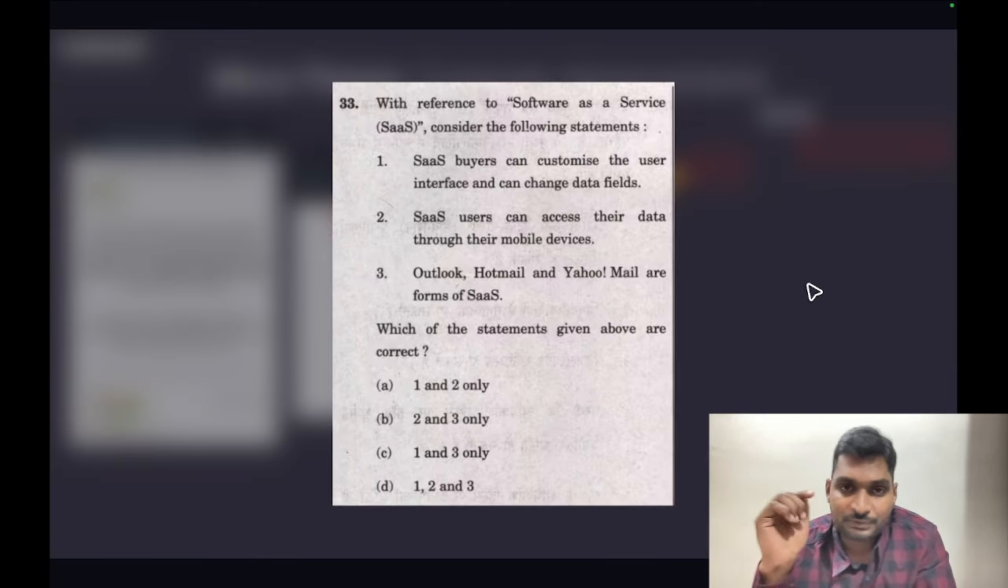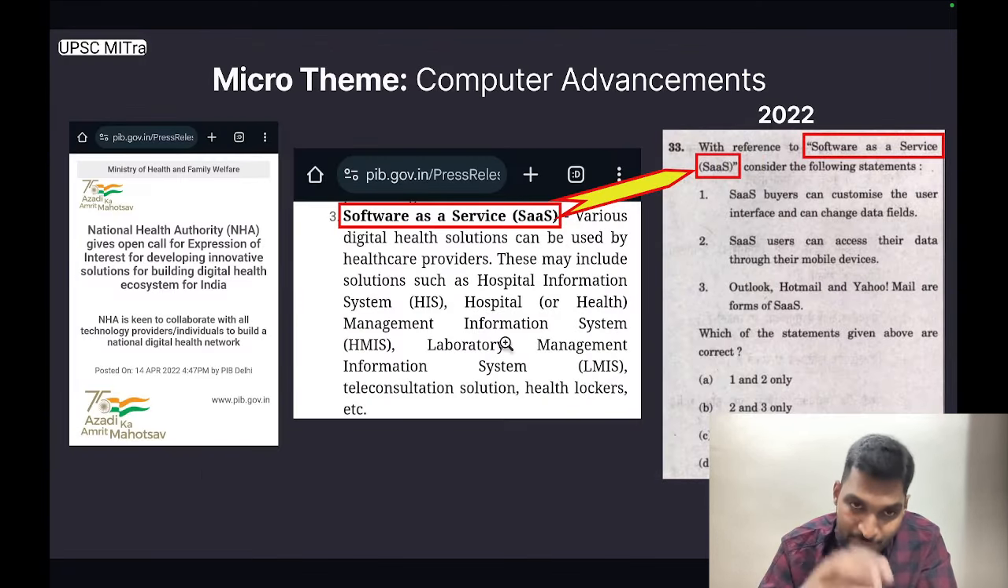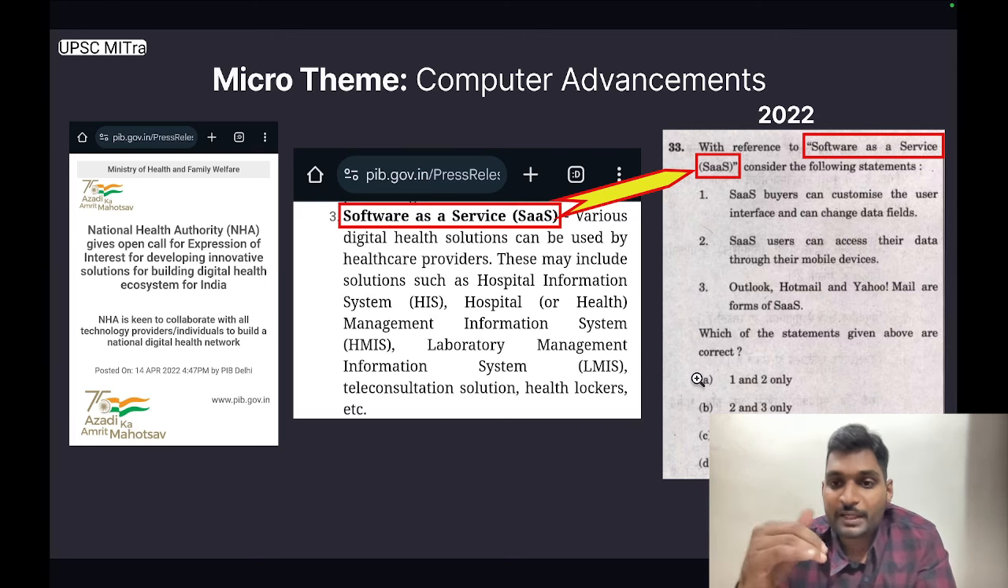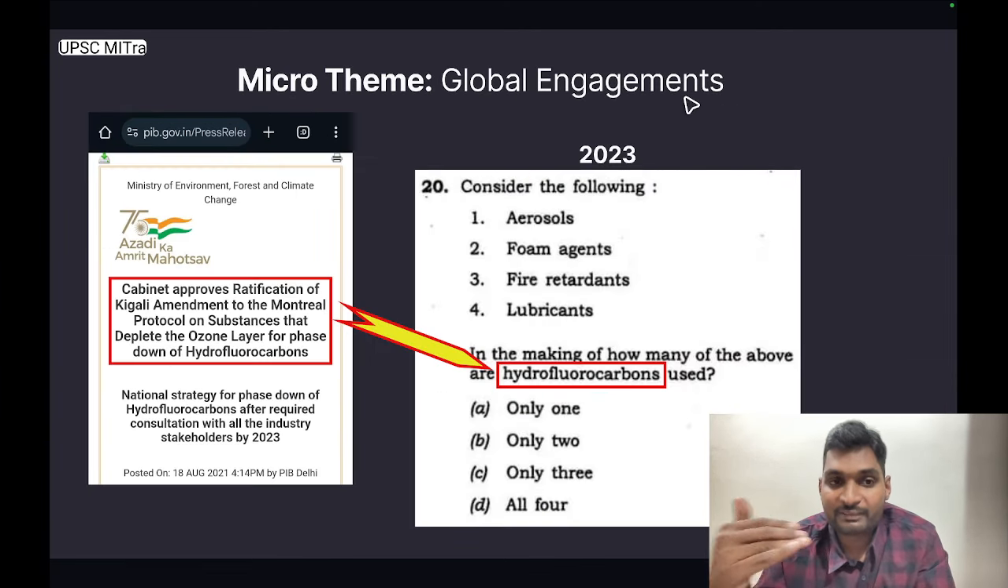This was the question with reference to software as a service, SaaS. Consider the following statements. SaaS buyers can customize the user interface and can change data fields. SaaS users can access their data through their mobile devices. Outlook, Hotmail and Yahoo Mail are forms of SaaS. So this information has been used, but the question has been made more abstract and difficult. Level 3 question under this micro theme of computer advancements. The next micro theme is of global engagements again, but at level 3.